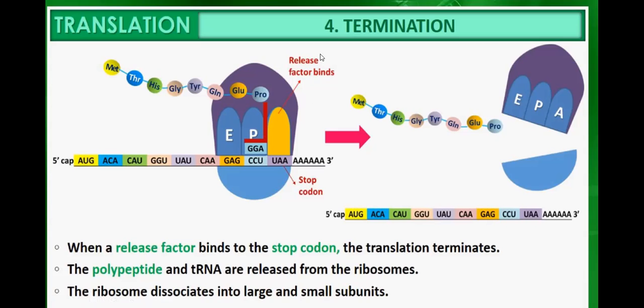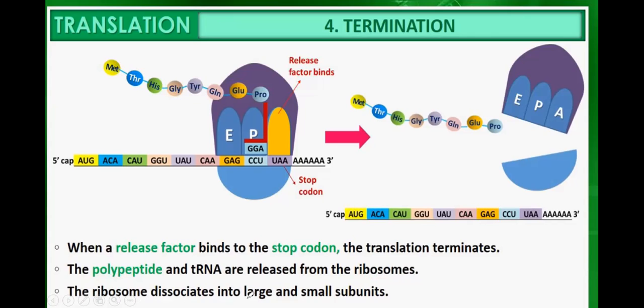When a release factor binds to the stop codon, the translation terminates. UAA does not code for any transfer RNA; there is no transfer RNA for UAA. So at the A site, one factor, the release factor, will bind, and ultimately the translation terminates. The polypeptide and transfer RNA are released from the ribosome.